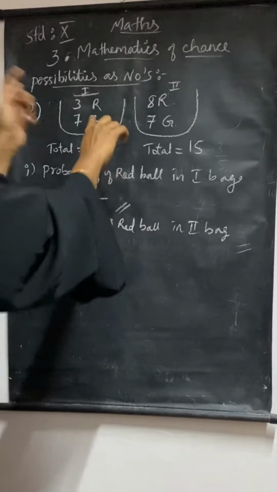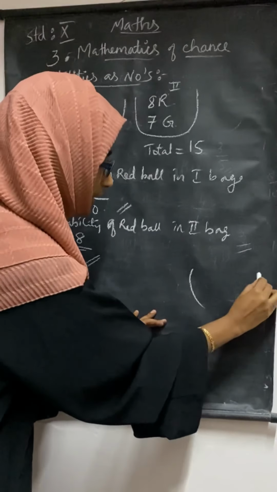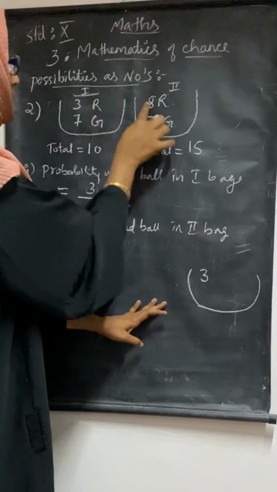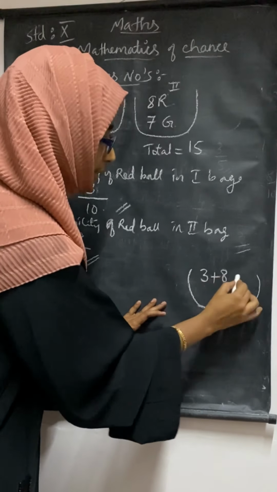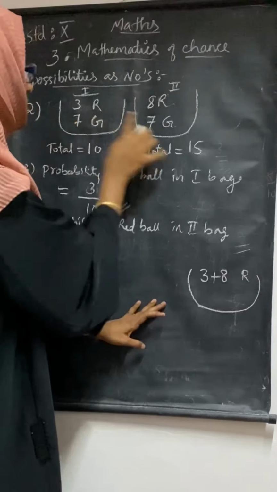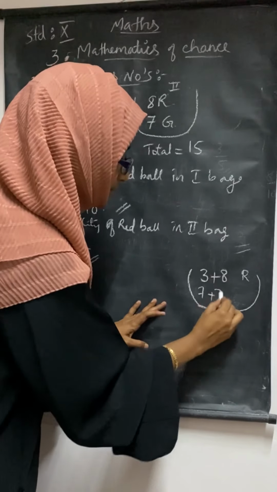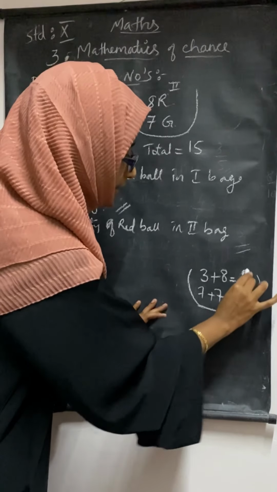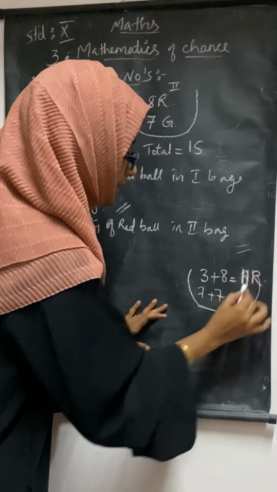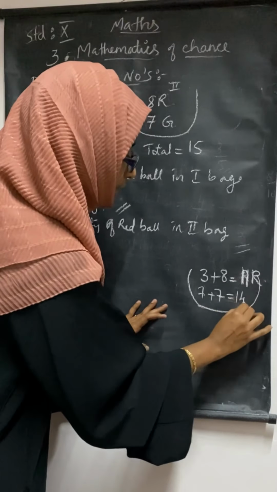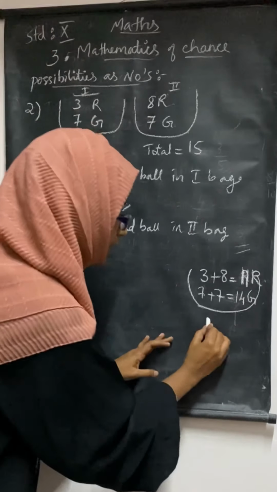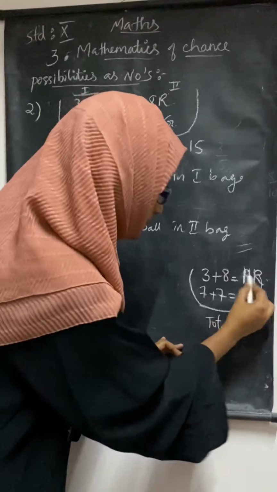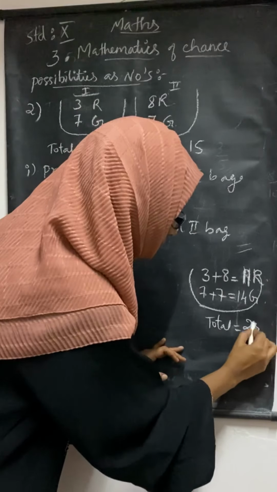So if we put them together in a third bag, how will it be? If you are putting together, red how many? 3 plus 8, and here 7 plus 7 green. 3 plus 8 means it is 11 red. 11 red you can get, and 7 plus 7 is 14 green you will get. So total how many? It will be 25. Total 25.